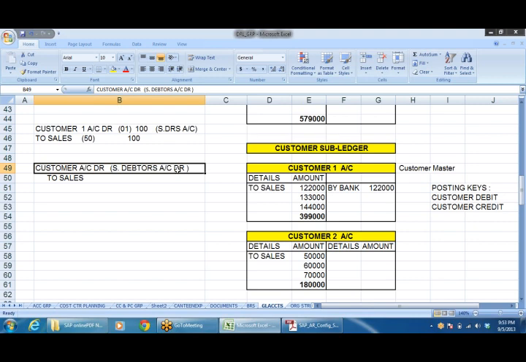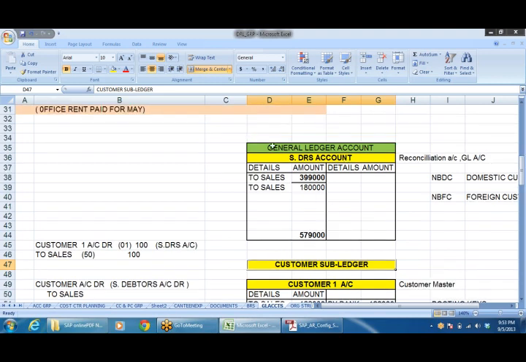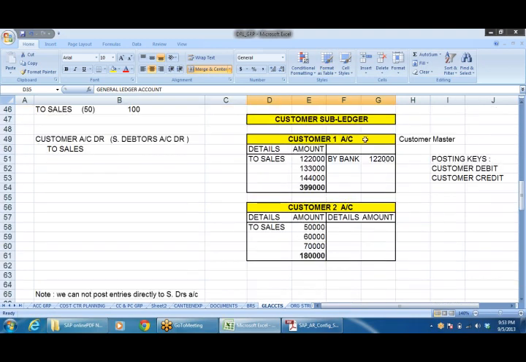Generally in financial accounting, it is double entry bookkeeping, one debit, one credit between two general ledger accounts. But the customer account is a sub ledger, not a general ledger. General ledger account means all accounts that are maintained in the journal ledger, and subledger will have all customer accounts, the customer subledger, vendor subledger, asset subledger, like that.